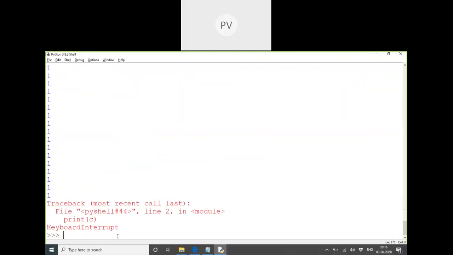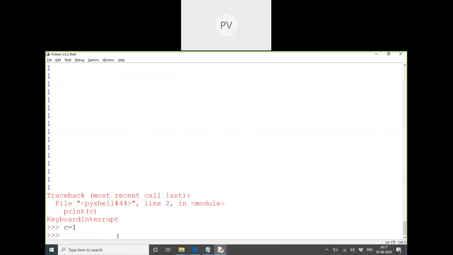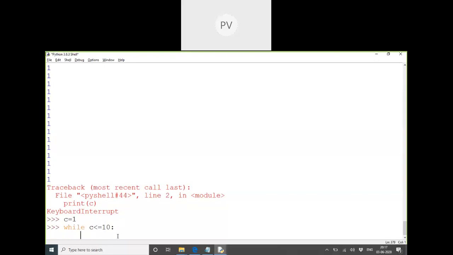Because I did not increment, I did not increase the value. I just started saying that C is 1 and checked whether it is less than or equal to 10. But I never changed my value. My value was never changed. So that time it will go on infinitely. If I just want 1 to 10, what should I do after printing C?